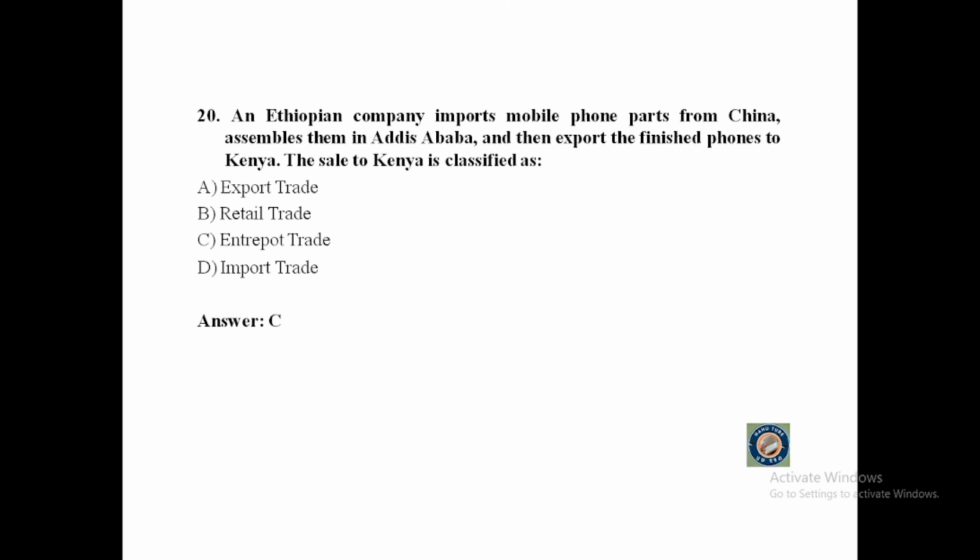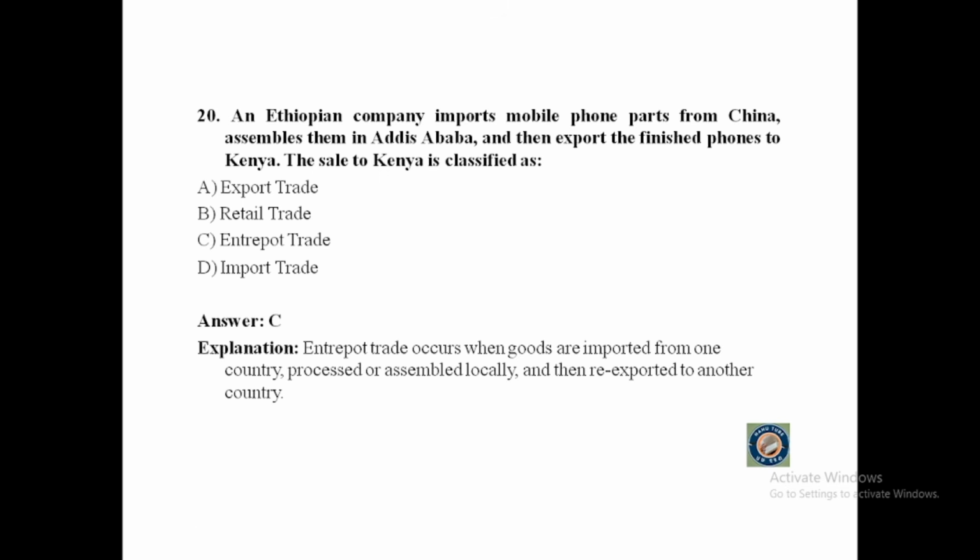The correct answer is entrepot trade. Entrepot trade occurs when goods are imported from one country, processed or assembled locally, and then re-exported to another country.